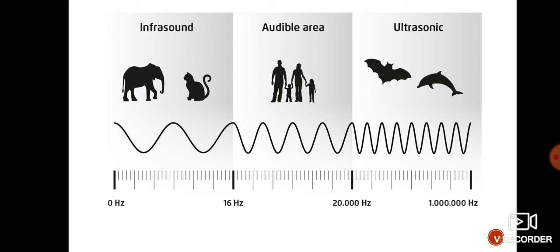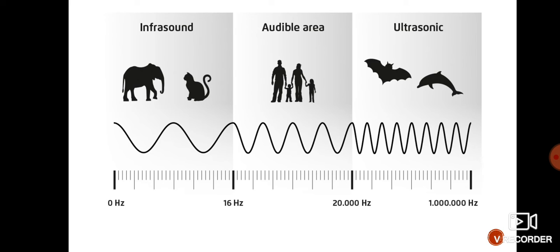Now after that, audible area. Here you can see one family or humans. So in this area, humans can hear audible sound. The frequency of audible sound is 20 to 20,000 hertz. In some places it is written 16 hertz, but most of the time the frequency is 20 to 20,000 hertz.